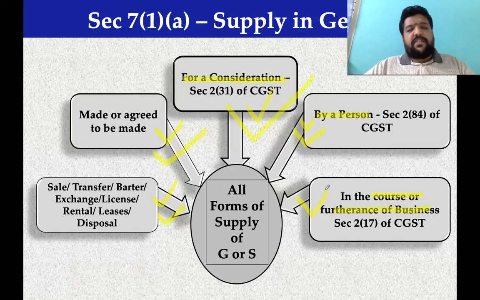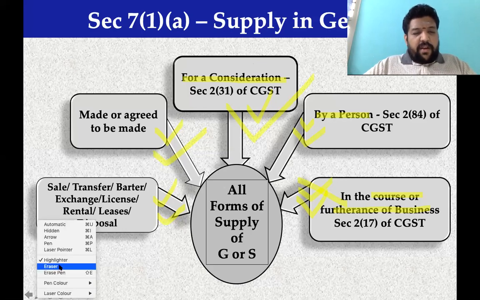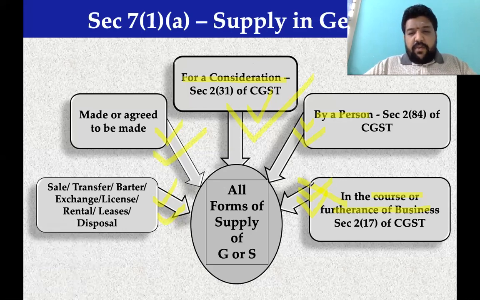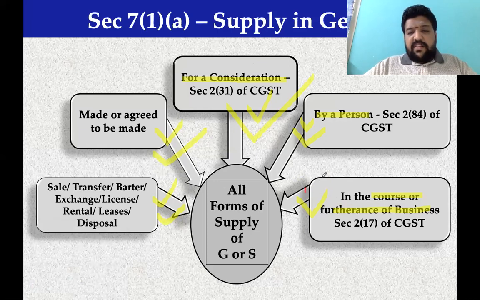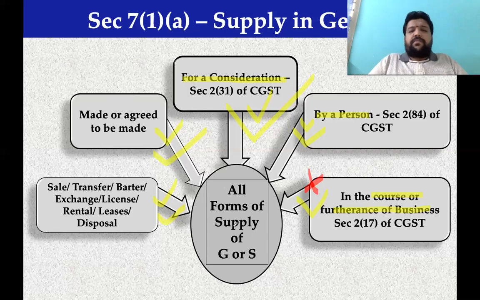Then in the course or furtherance of business, the answer is no. All the other answers were positive, but because of that reason, it walked away. Done? Yes. I'll give you another example.